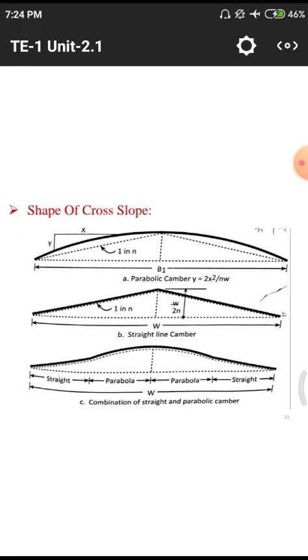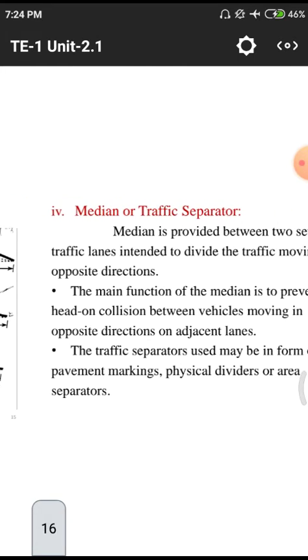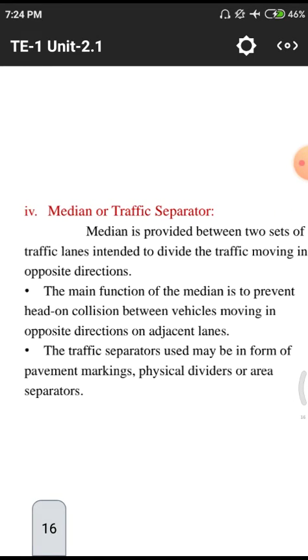Here we are having different nomenclature. Straight one, parabola, up to what point we are having the straight portion, and up to what point we are having the parabolic portion. These three conditions you need to know. Then next one, median or traffic separator.